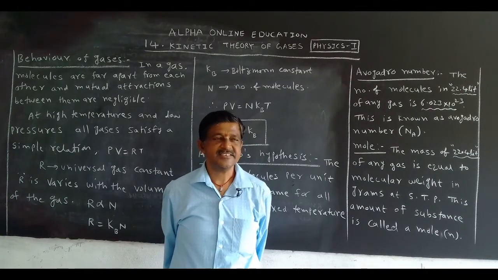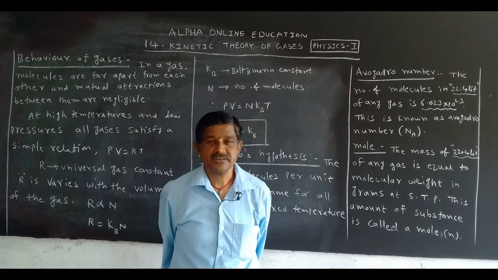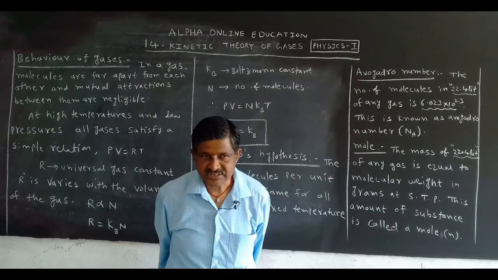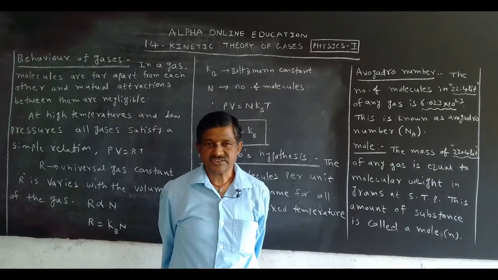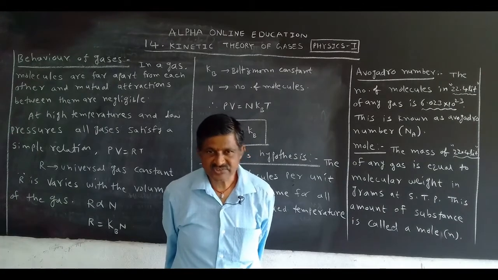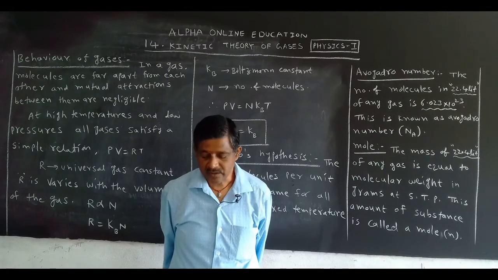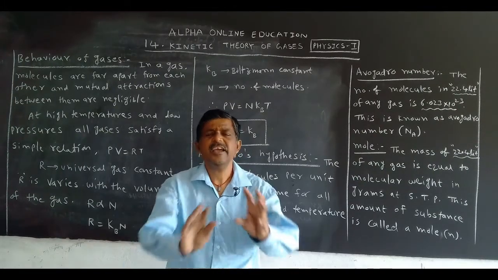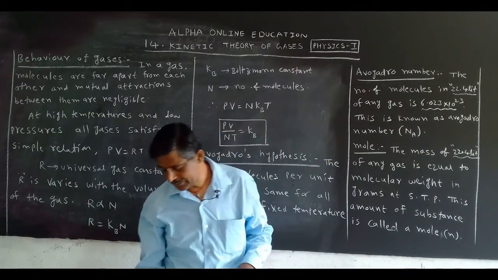We know the ideal gas equation. What is that? PV = nRT. P stands for pressure, V stands for volume, capital R stands for the universal gas constant, T stands for temperature and n stands for the number of moles. Again we will discuss all these clearly in this chapter.